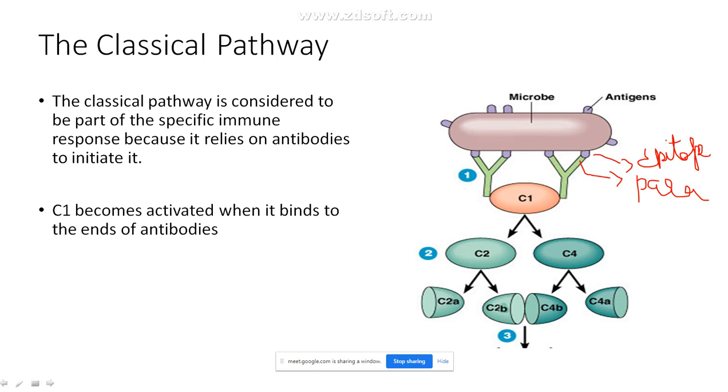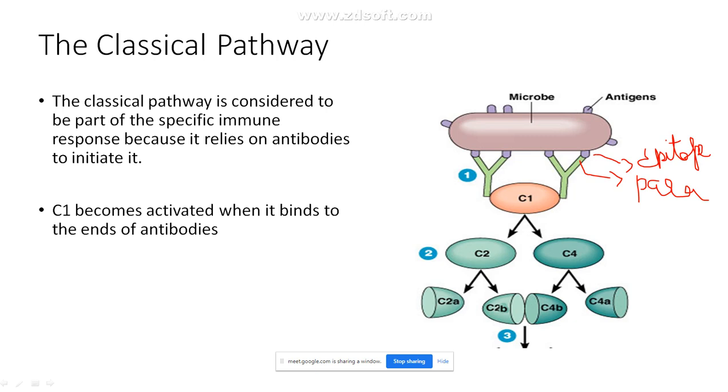It is present in an inactivated form. But when there is an attack from the microorganism, my complement can become active. So how can it become active? It can be activated by two pathways. One of the pathways we are learning is the classical pathway. In the classical pathway,